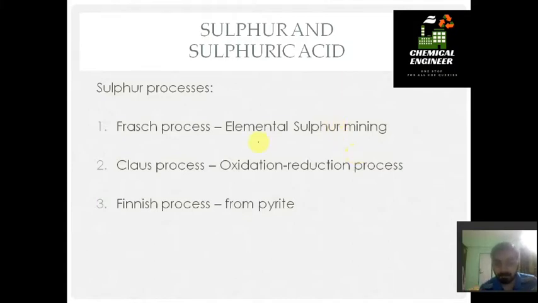So the Frasch process is used for elemental sulfur mining. Then the second process, that is the oxidation reduction process for sulfur, is known as the Claus process. You should remember the names of all the processes. And the third process is the Finish process, which obtains elemental sulfur from pyrite ores. I hope you are a chemical engineer, so you should know what pyrite ores are.